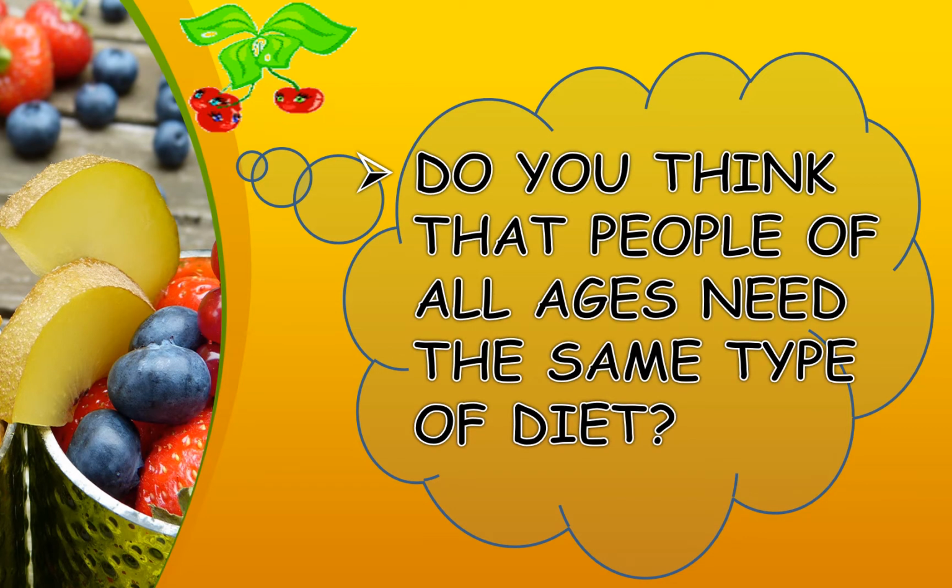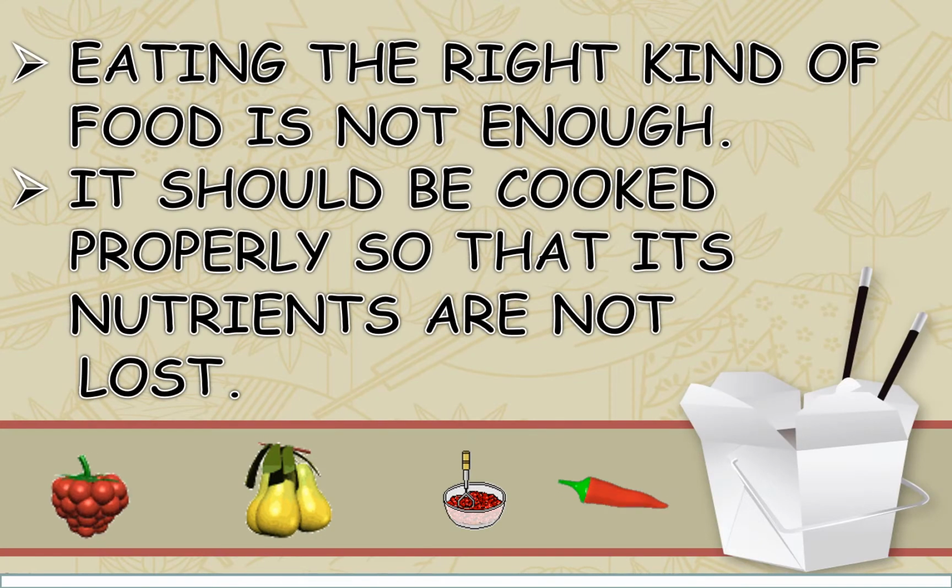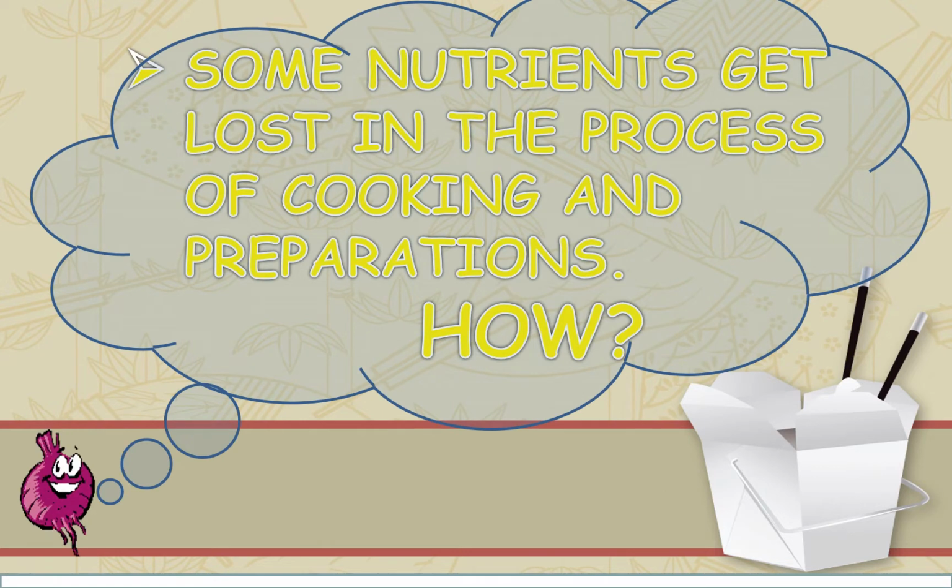Do you think that people of all ages need the same type of diet? You can discuss this with your parents and grandparents. Eating the right kind of food is not enough. It should also be cooked properly so that its nutrients are not lost. Are you aware that some nutrients get lost in the process of cooking and preparations? How? Let's find out.